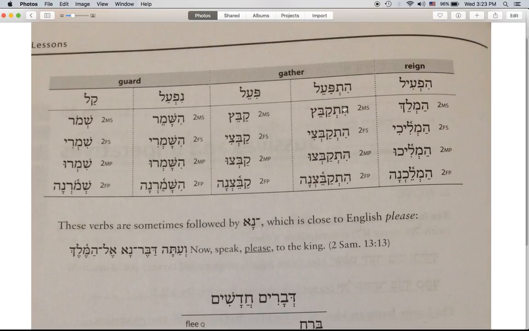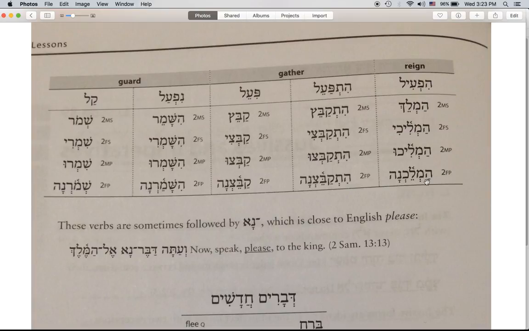The hitpael, again, the prefix of the imperfect has been removed. The hit has reappeared. You might remember that in the hitpael imperfect, the hey disappears and the prefix is put on the front. Now that we've taken the prefix off, the hey reappears and we're left with just the imperfect endings. And then we have the hifil.